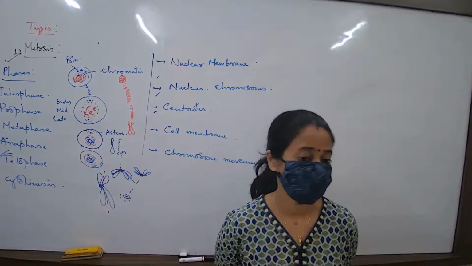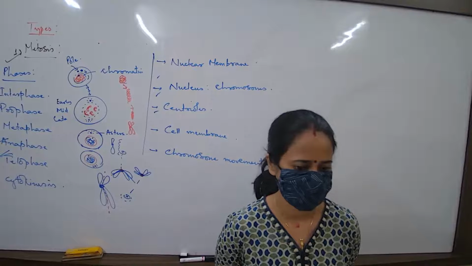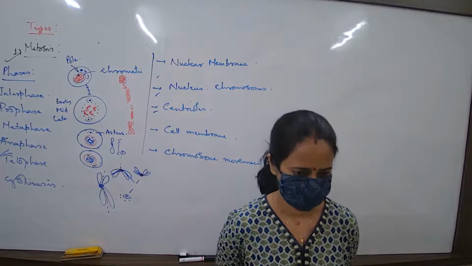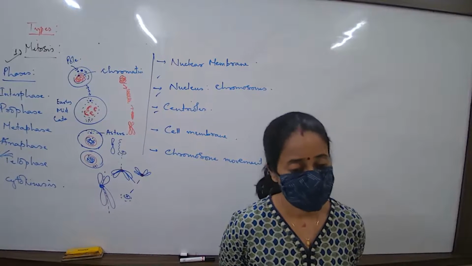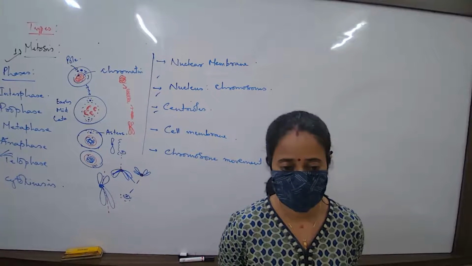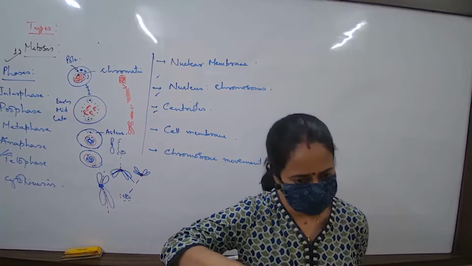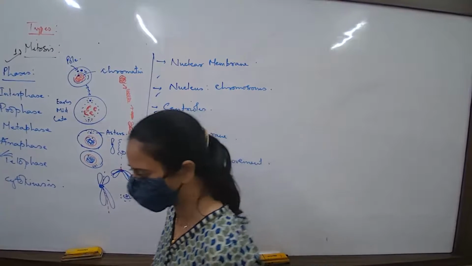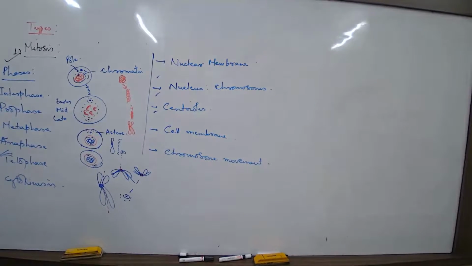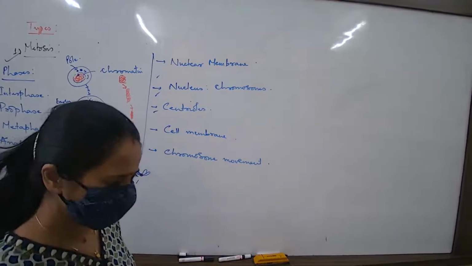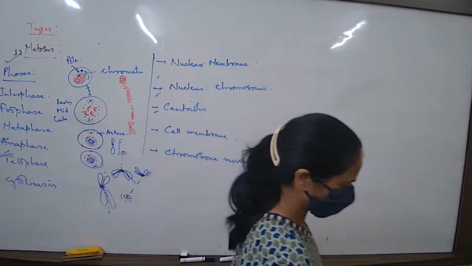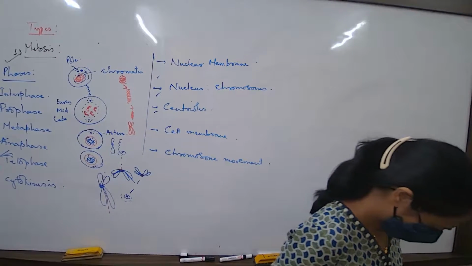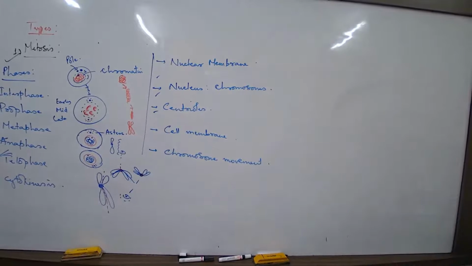Bio diagrams are freehand diagrams. The compass and protector are not used in bio. Because why? Because the cells of our body are irregular. They don't have sharp edges, sharp sides. There are no edges in our body cells. You can draw the diagram in your book also.